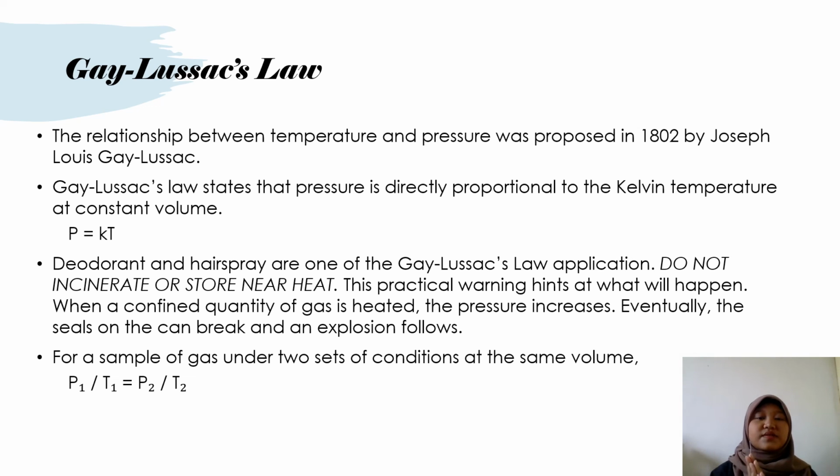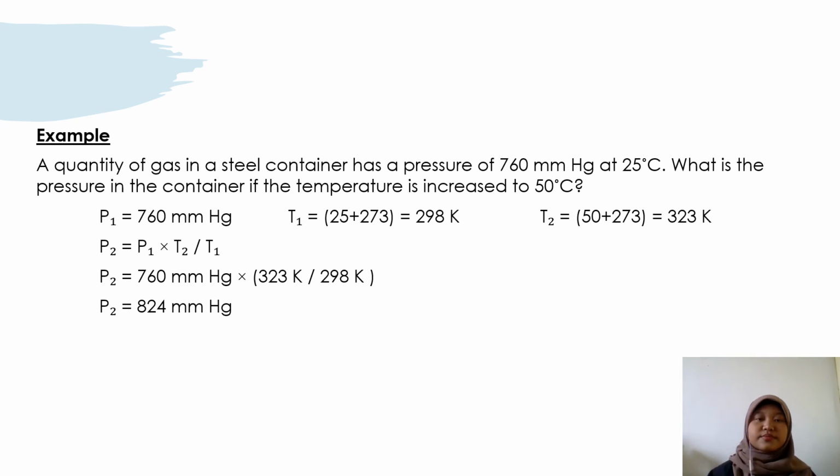When a confined quantity of gas is heated, the pressure increases. Eventually, the seal on the can breaks and an explosion may occur. So, for a sample of gas under two sets of conditions at the same volume, we use the formula P1 over T1 equals P2 over T2. So, example. A quantity of gas in a steel container has a pressure of 760 mmHg at 25 Celsius. What is the pressure in the container if the temperature is increased to 50 Celsius?